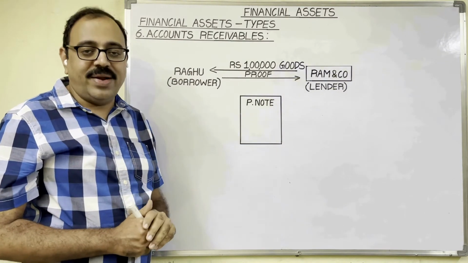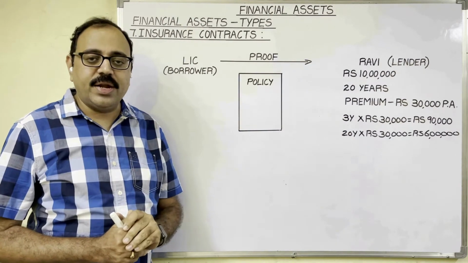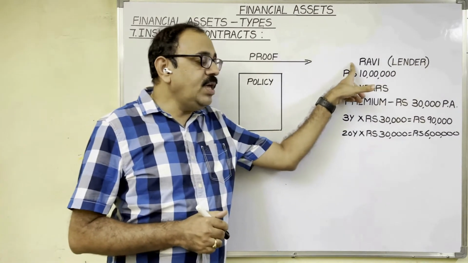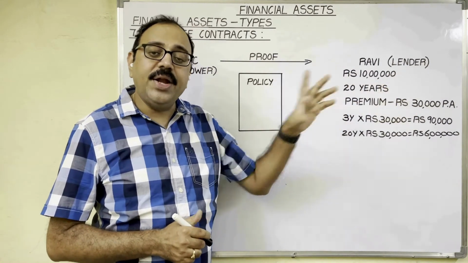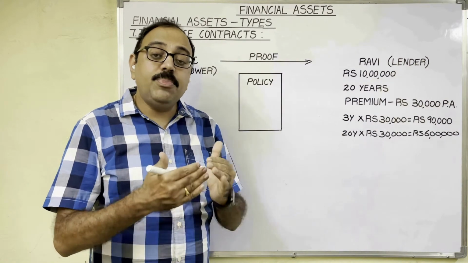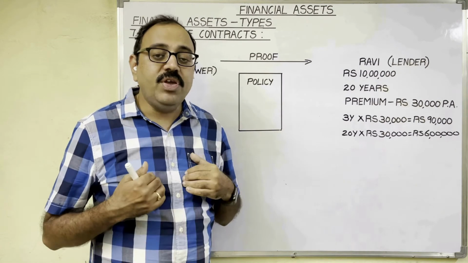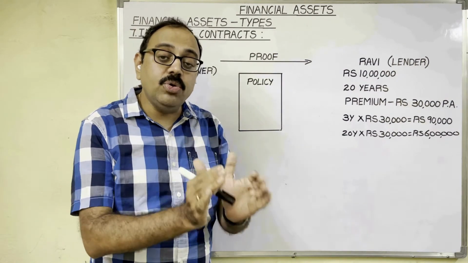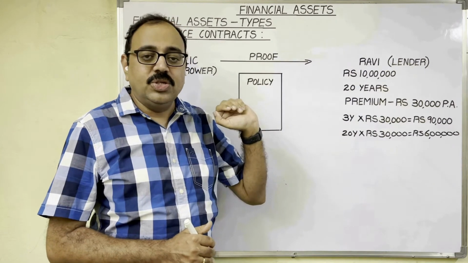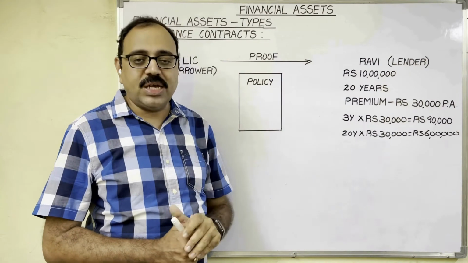Next, insurance contracts. To explain this point, I am taking the endowment policy of a life insurance contract. Assume there is one nuclear family: husband, say Ravi, his wife, son and daughter. Ravi is the sole earning member of this family. If he meets a premature death, his family becomes financially helpless. So Ravi wants to give financial security to his family. Then Ravi is supposed to insure his life. So he has to take a life insurance policy on his life with one insurance company.